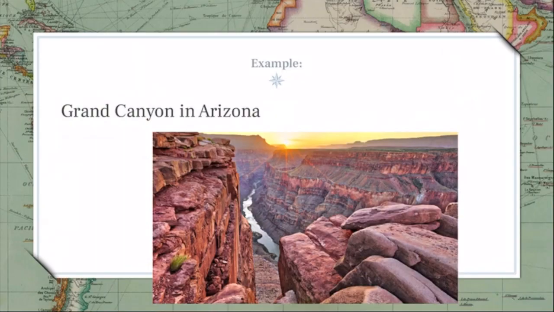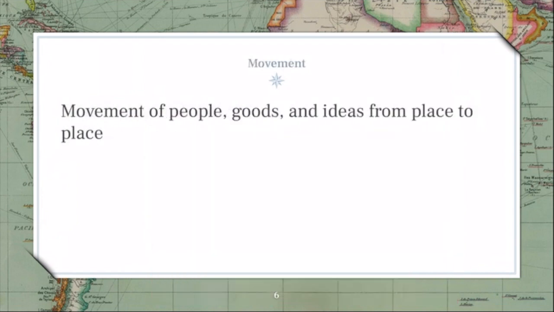And so we have an example, right? Grand Canyon in Arizona. So you can describe the weather that's there, the features that you're seeing that are there, right? Especially the Grand Canyon, like how big it is, right? So that is place. Next we have movement.